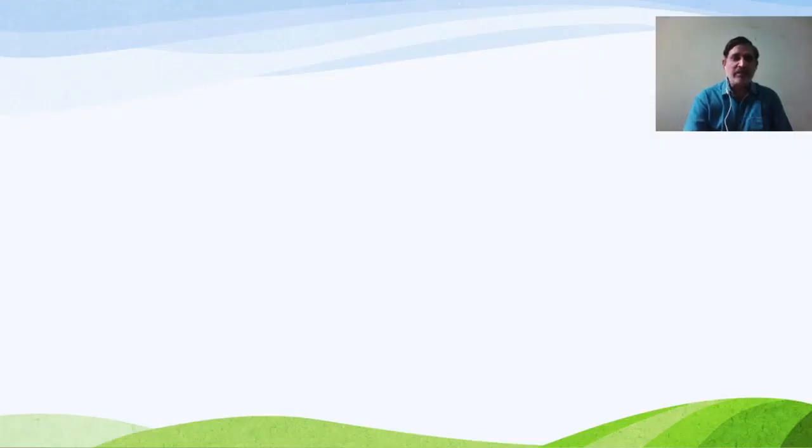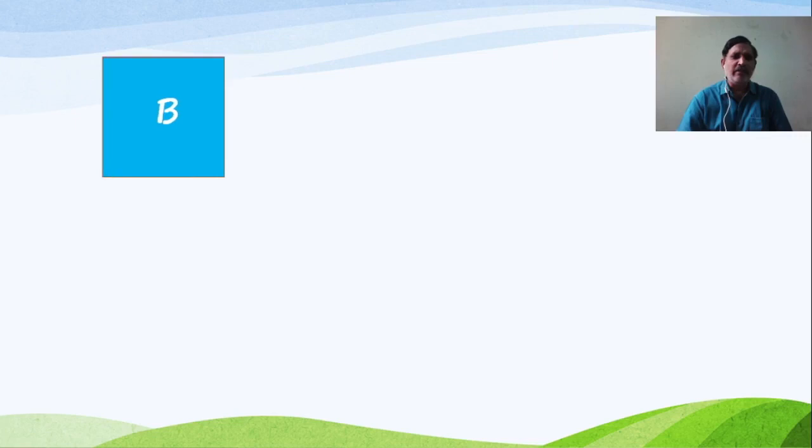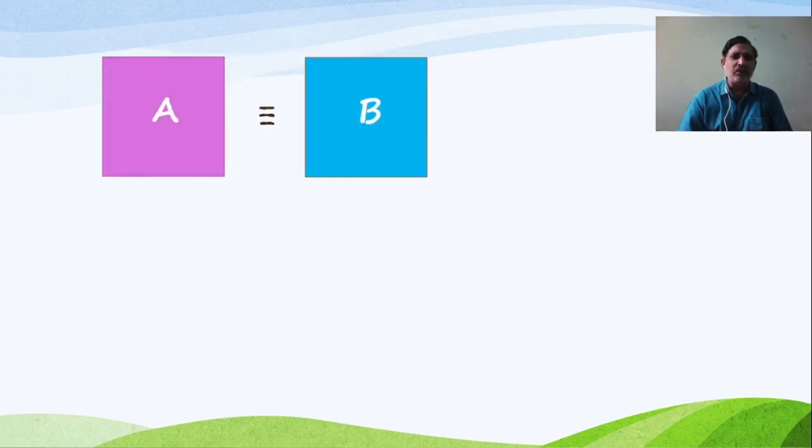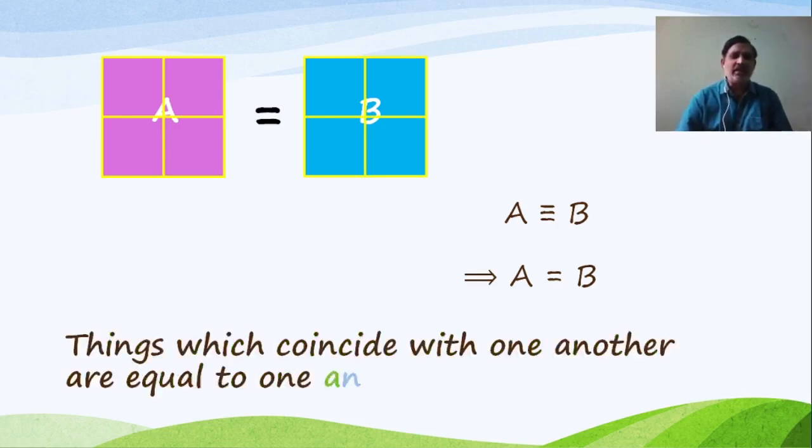First let us start with one general notion or axiom. We are considering two things here, A and B. We can observe that the two things overlap on each other. That is, they are congruent to each other. It is easy to observe that their areas are also equal. So we can say that things which coincide with one another are equal to one another.